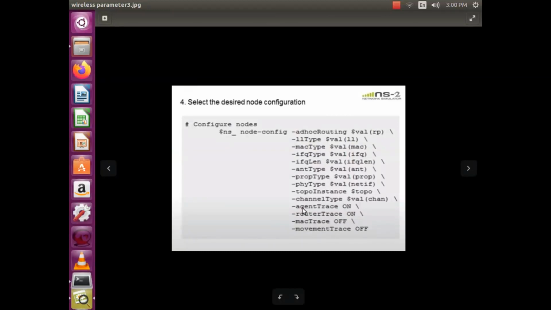All these are being defined and assigned to our nodes. The 2 important things that were not discussed earlier are agent trace and router trace. These 2 fields are important in our program. Agent trace is identified by the field called AGT, and router trace is identified by RTR. MAC trace and movement trace are turned off here. We don't want these, because the data trace file for wired and wireless is not the same. So only agent trace and router trace are on for wireless LAN.